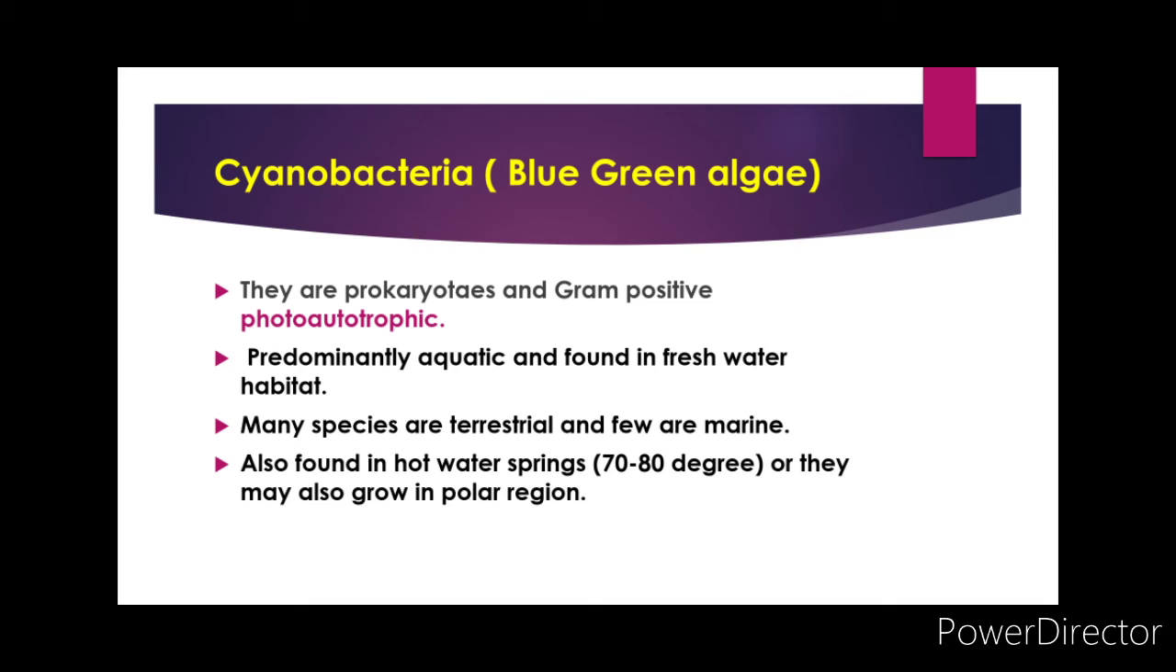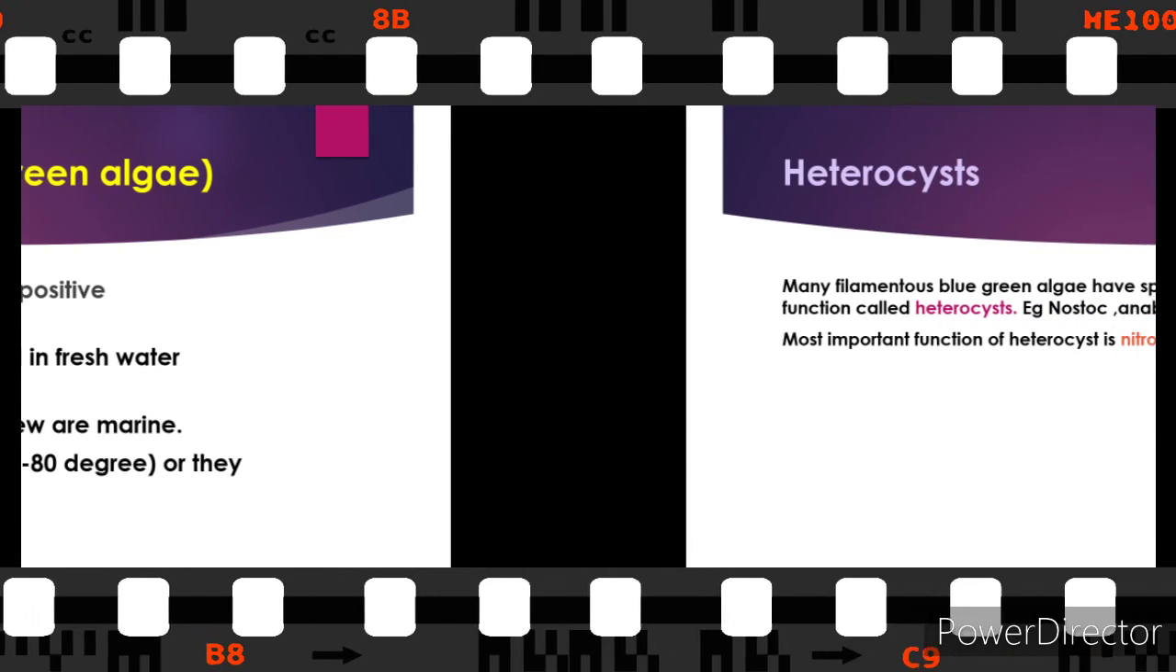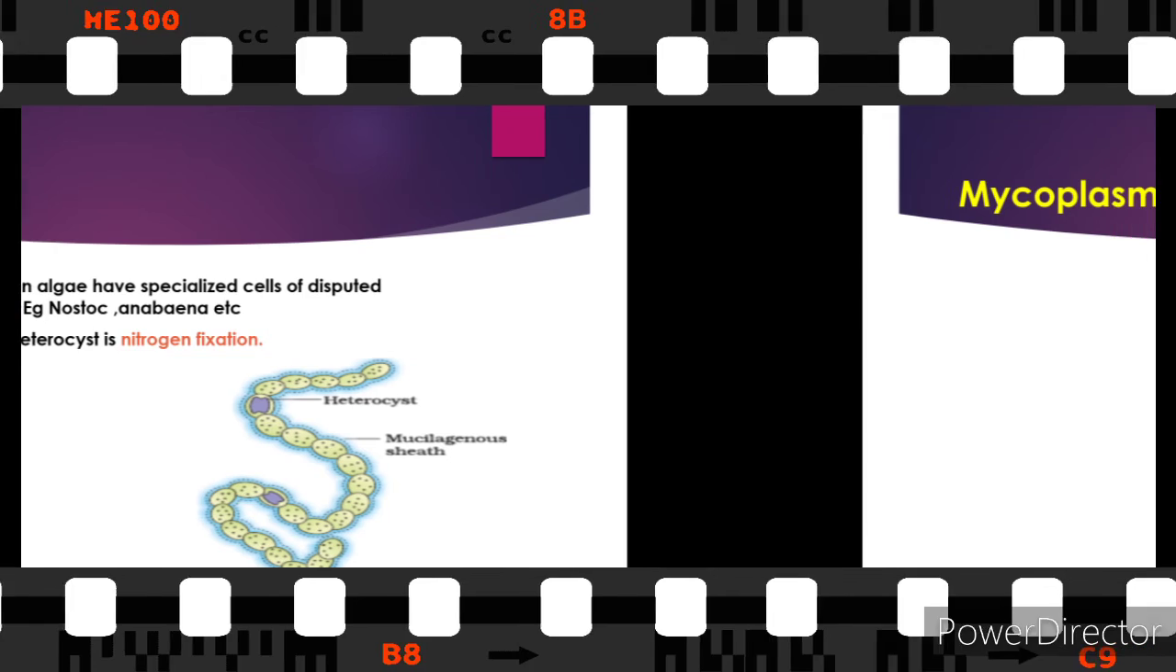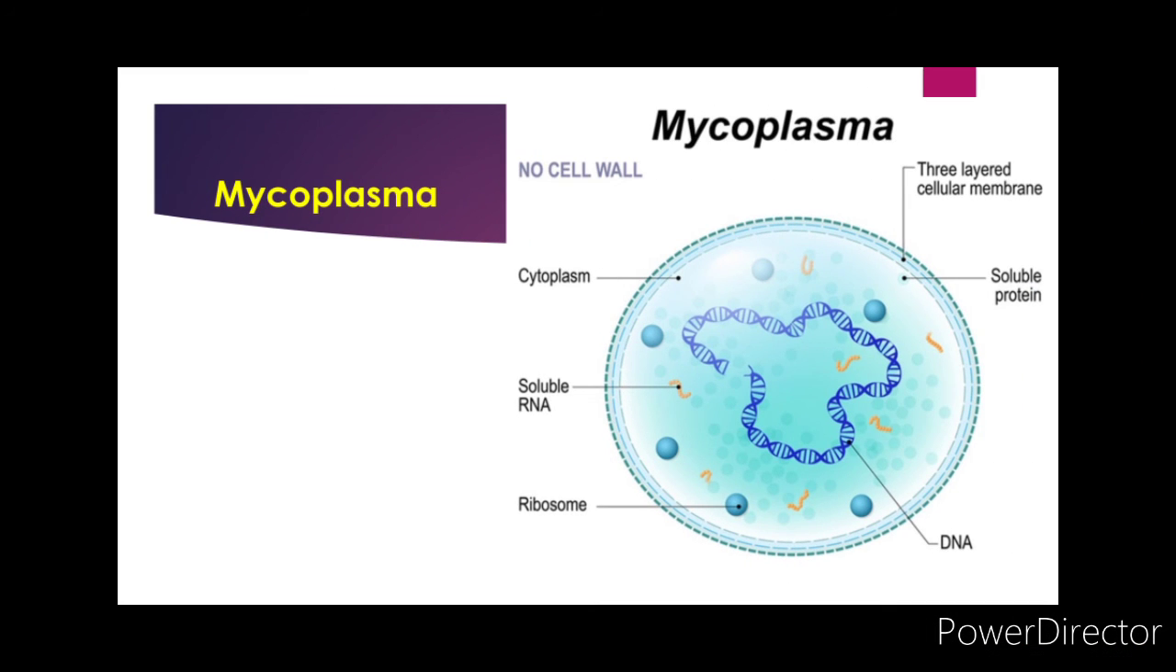After cyanobacteria, next is, what is this? Heterocyst. Many filamentous blue-green algae, that is cyanobacteria, have specialized cells of different function called heterocyst. Example, Nostoc and Anabaena. The most important function of heterocyst is nitrogen fixation. So heterocysts are present in cyanobacteria.